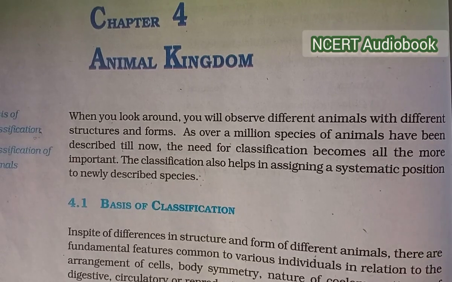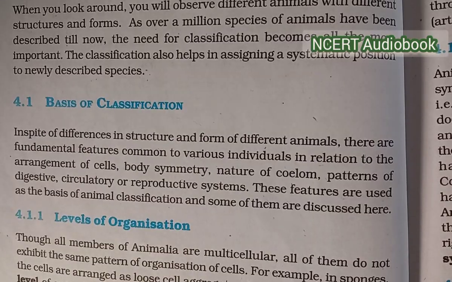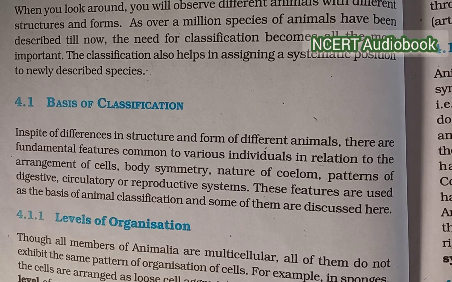Basis of classification. In spite of differences in structure and forms of the different animals, there are fundamental features common to various individuals in relation to the arrangement of cells, body symmetry, nature of coelom, and pattern of digestive, circulatory and reproductive systems. These features are also used as the basis of animal classification, and some of them are discussed here.